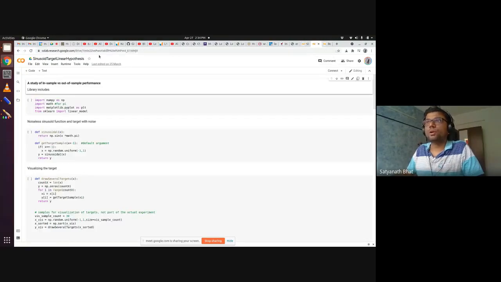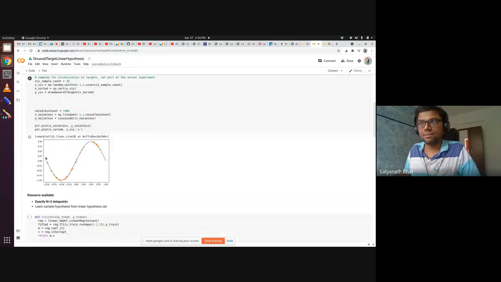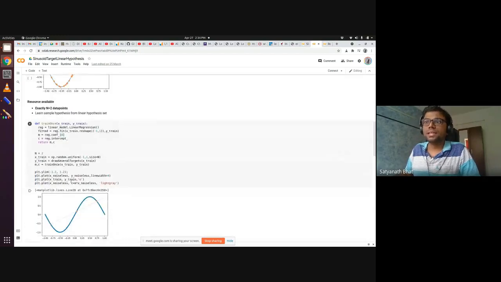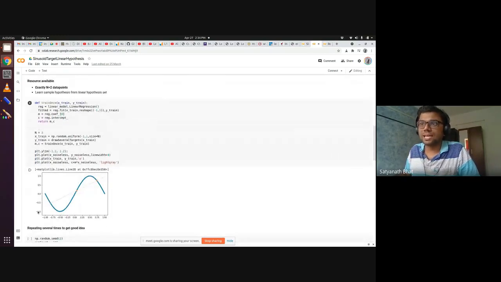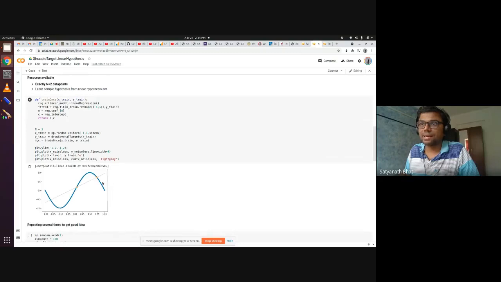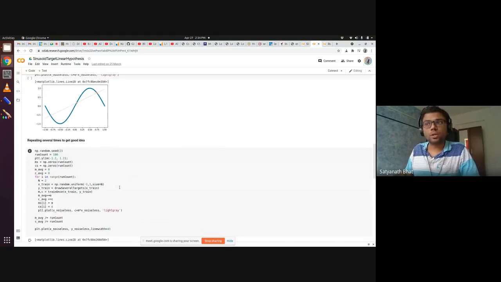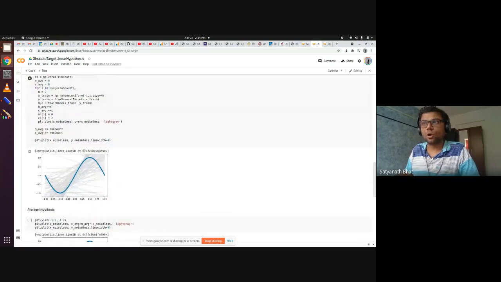So now moving on to the linear hypothesis. Sinusoidal target with linear hypothesis, the same business. I have again copied down the same code. Again, there are only 2 points. Given any 2 points, I will get lines like this. Sometimes I will get a line like this, but this is a good line because it has a trend which is more or less similar for the entire shape. It is like a favorable line. But if I do it over several runs, I will get lines all around the place, something like this.